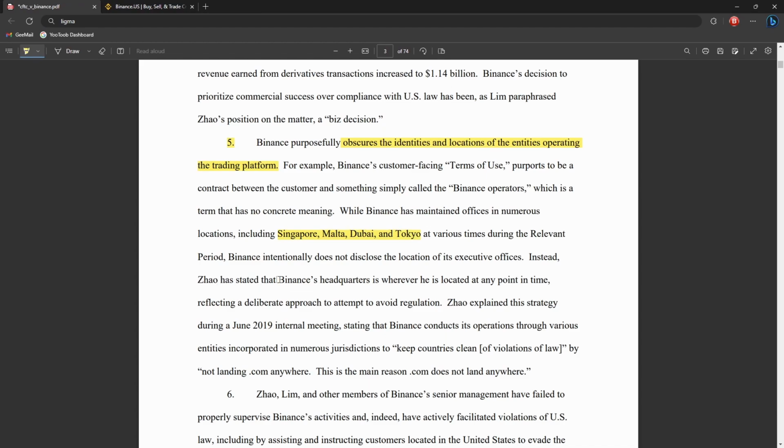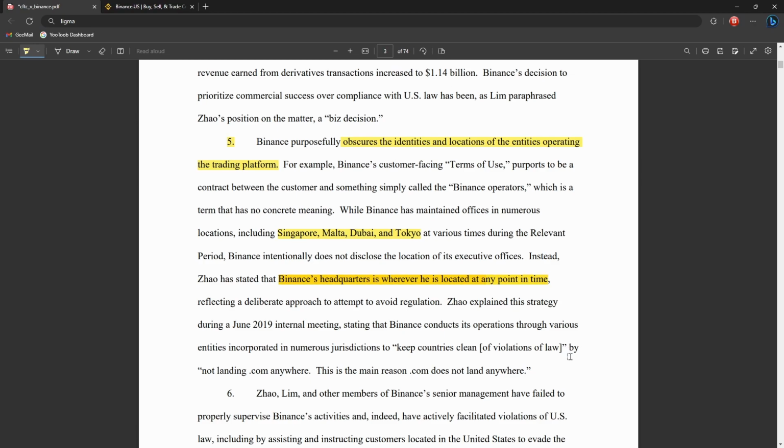CZ himself said that Binance is headquartered wherever he is located at any point in time, which obviously makes it a lot harder for the US to mail a complaint letter to wherever he is. And this is even more obvious because they say they want to keep countries clean of violations of laws by not landing .com anywhere. Because if they had Binance.com situated in Singapore, well, the US could just mail a letter to Singapore. But since CZ is saying they don't land the .com domain anywhere, it makes it a bit harder for the US.